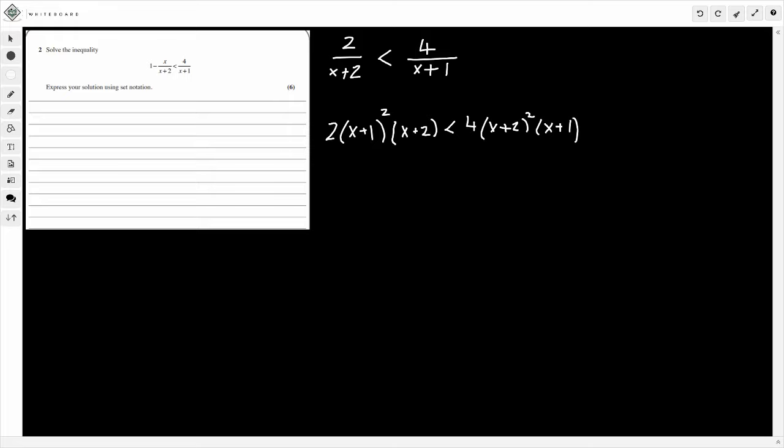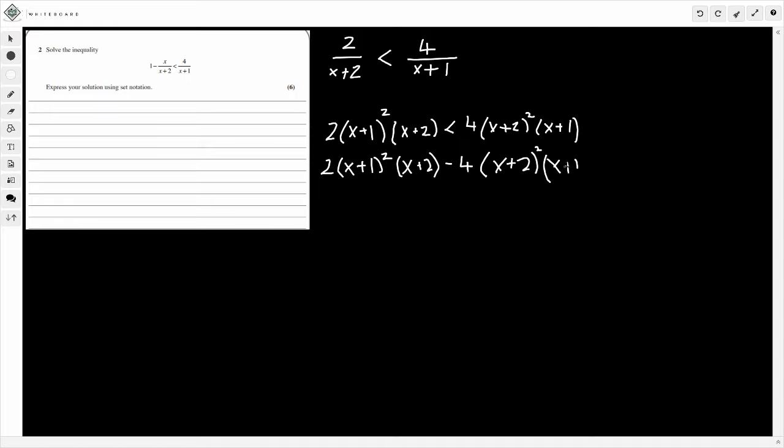So now we need to have a go at simplifying this, and what I'm going to do is take this side across here. I'm just going to keep it 0 on this side. Or you could do it the other way, but just make life easy. I'm going to take this across. So let's do that. x plus 1 squared, x plus 2. So clearly when I take this across now, the 4 is going to become negative. It's minus 4 lots of this. So minus 4 x plus 2 squared x plus 1.